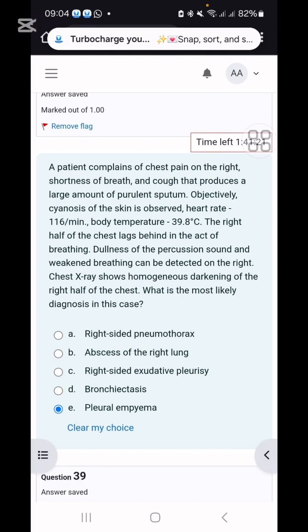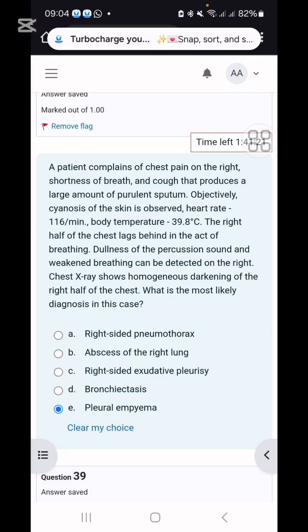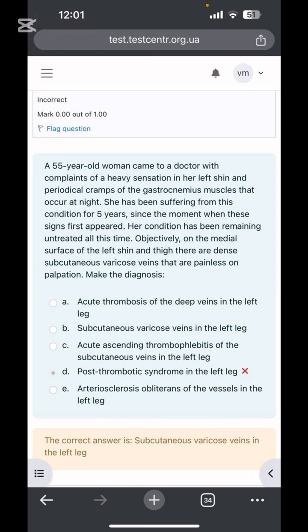Next is also a case of pleural empyema. Look at the profile of the question. X-ray shows homogeneous darkening of the right half of the chest. Please remember about pleural empyema. I think in the last video we have talked about the abscess very well, the atypical question related to the abscess.